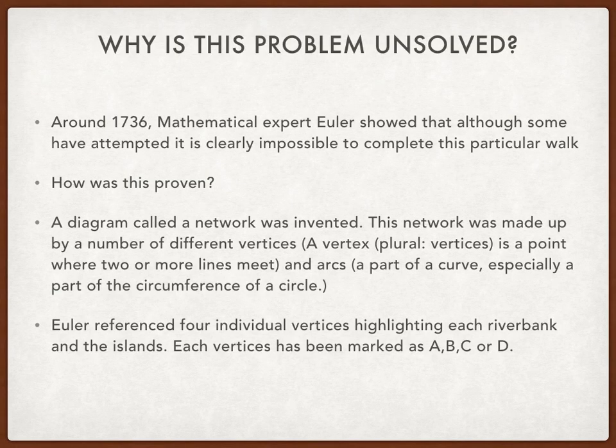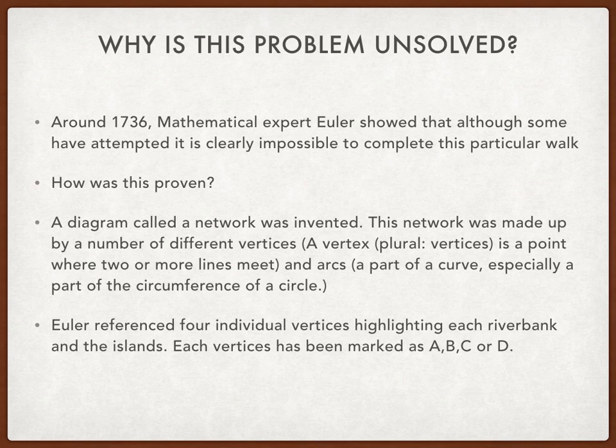Why is this problem still unsolved to this day? Around 1736, mathematical expert Euler showed that although some have attempted, it is clearly impossible to complete this particular walk. How was this proven? A diagram known as a network was invented.